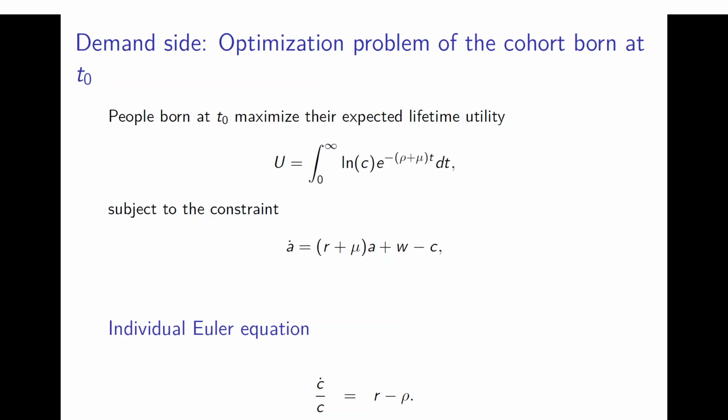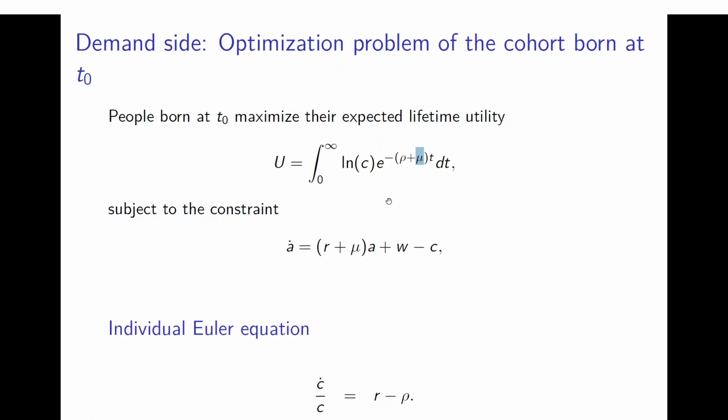So we have here a person born at time t0. And such a person maximizes life cycle utility generated by consumption according to a concave utility function that we assume now is logarithmic. And the discount factor is now not only the discount rate, that is the rate of pure time preference rho, but it is augmented by the mortality rate mu, because a person who faces a risk of death is less likely to postpone consumption into the future as compared to an individual who lives forever. So this mortality rate mu augments the time discount rate.